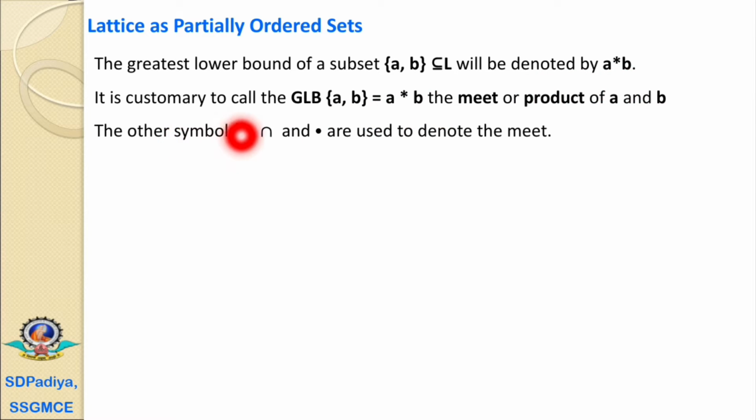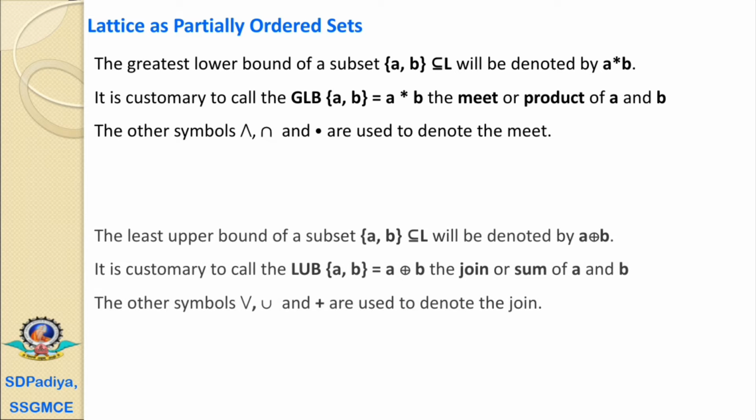It is customary to call the greatest lower bound of the subset {a, b} equal to a star b, which is read as the meet or product of a and b. Other symbols, that is the symbol of and, intersection, and product, that is dot, are also used to denote the meet. But generally in a lattice we use the star to represent the meet operation.